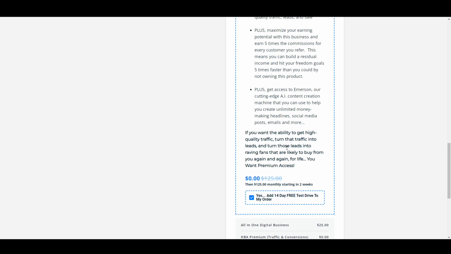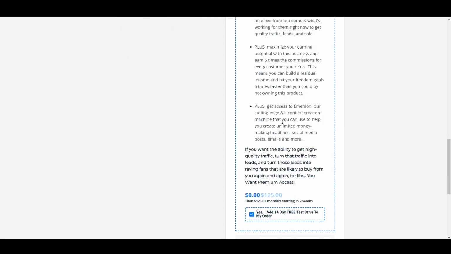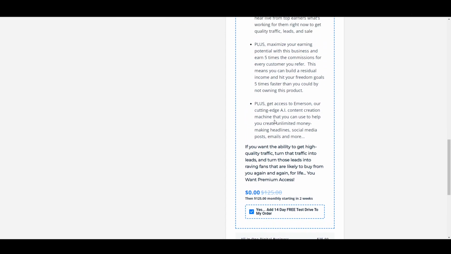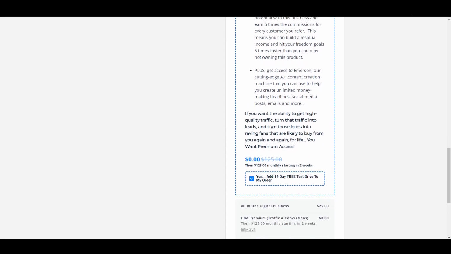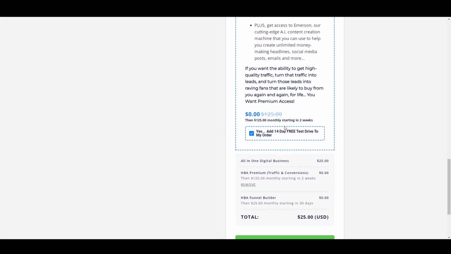It just teaches you how to do that. It needs to be constantly updated based on how rules change and how they find a better method. They might change some of the videos and say, hey, this works better. So it's a constant monthly income stream, and you get paid monthly. Another cool thing is that if you get a sale while having this free test drive, you keep that $100. That's the fantastic part about it.